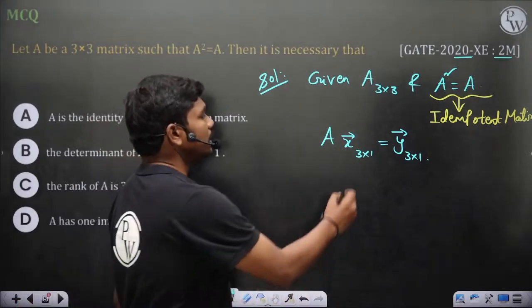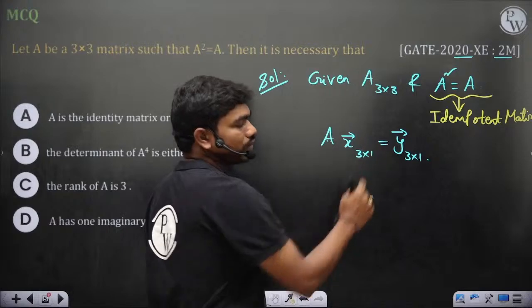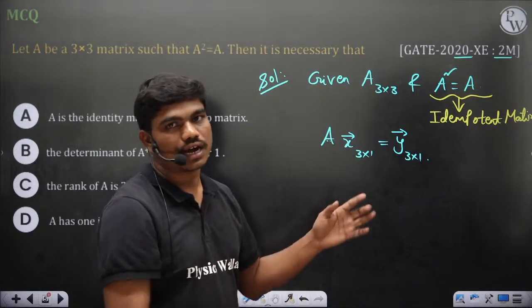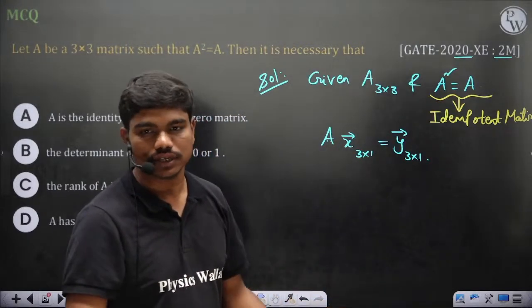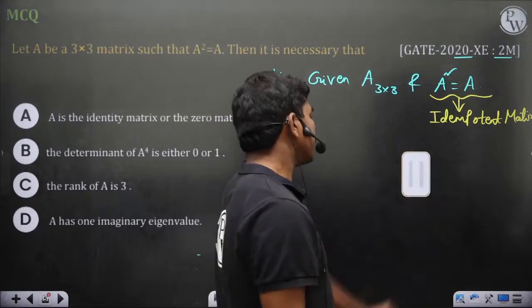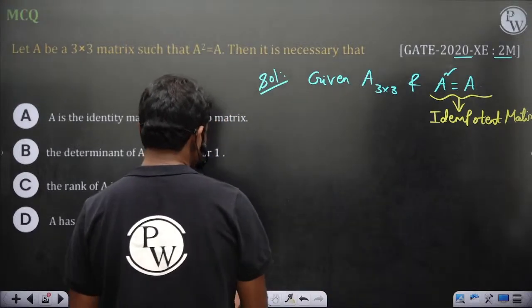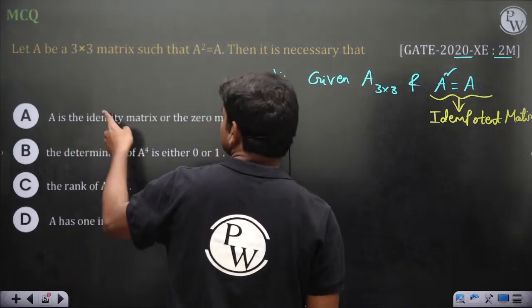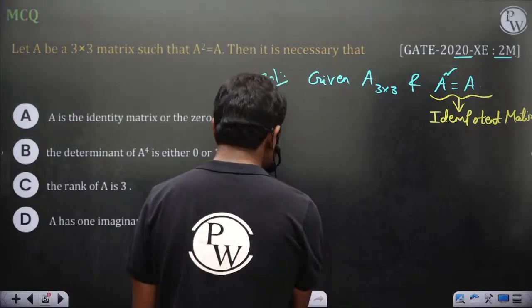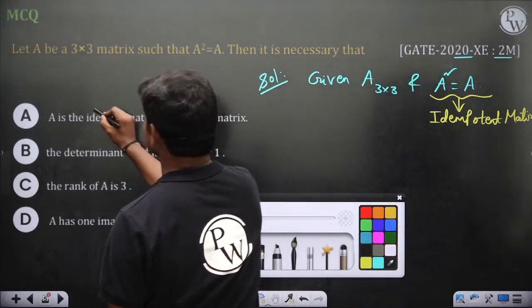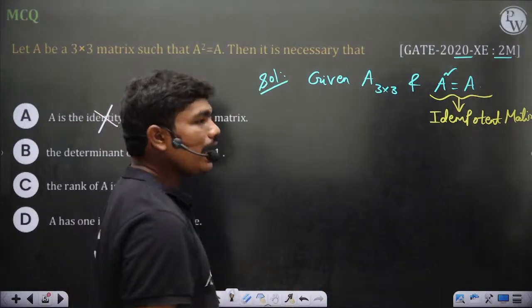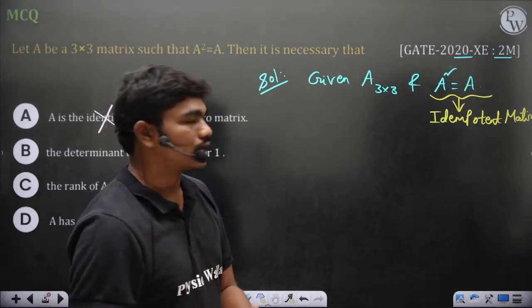Now definitely, depending on the matrix and this vector, this y gets rotated from x and also it stretches or shortens, different geometries, okay? So anyway, if this is the case, then let's see what they are asking you. First option, A is the identity matrix or the zero matrix, need not be, for example, okay? So this need not be the case. A need not be 0 or identity actually, okay?